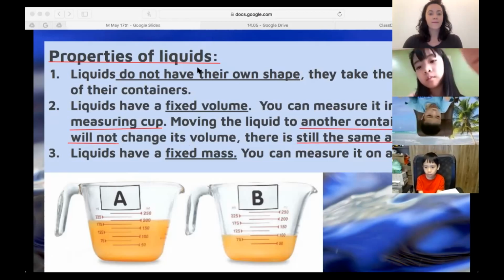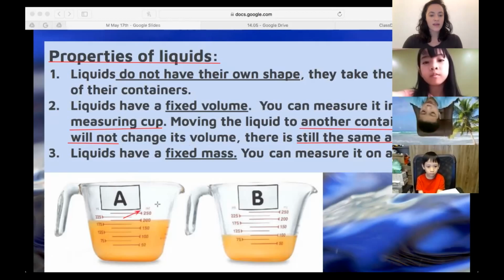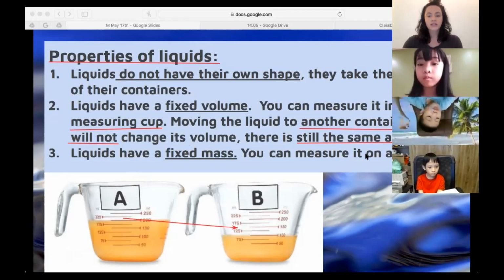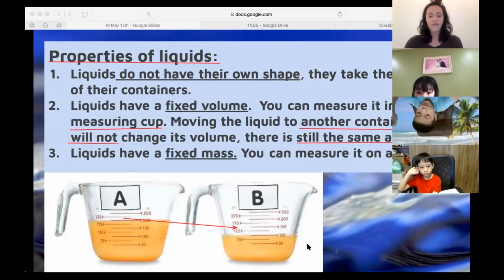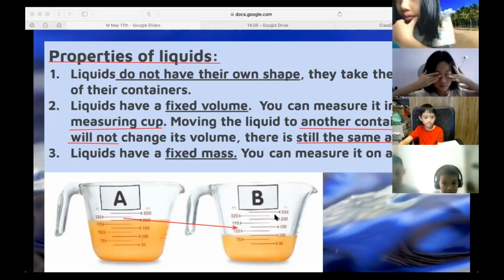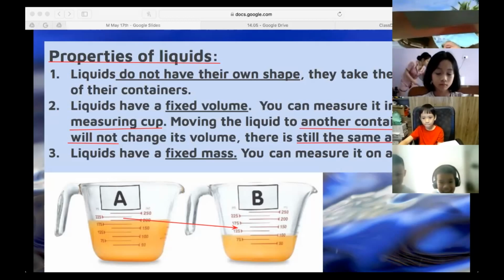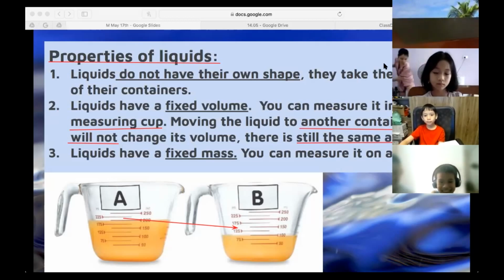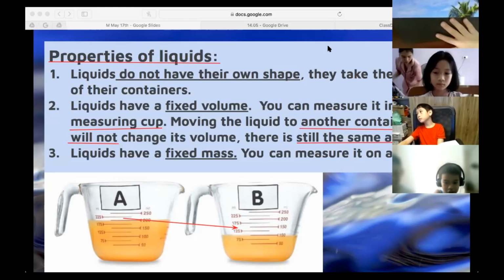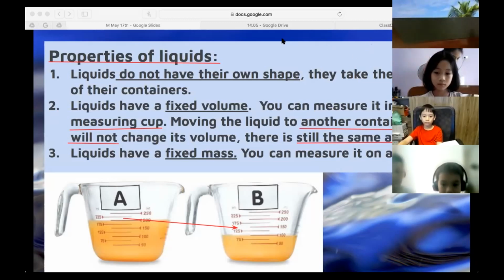So who can tell me, if I move this liquid into this cup, how much liquid will I have all together? What will be the volume of my new liquid? Everyone raise your hand using the button on Zoom. Pony, go ahead. How much liquid would there be? I think it will be 250.